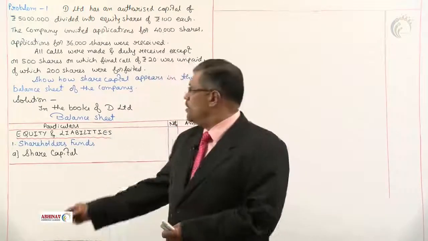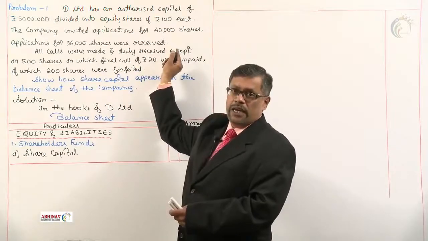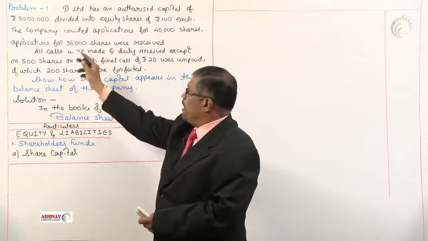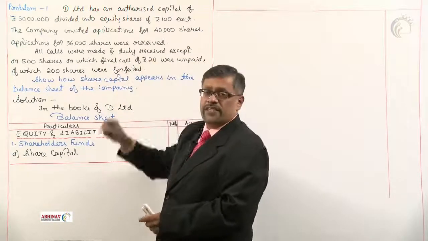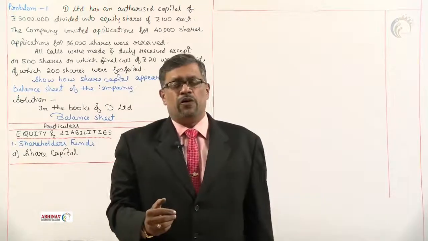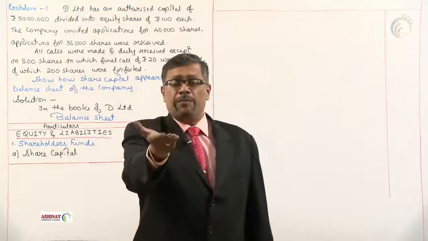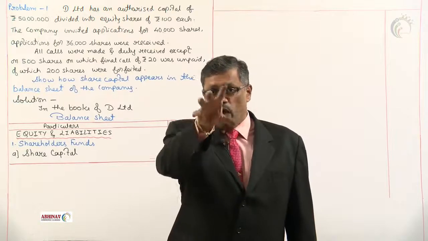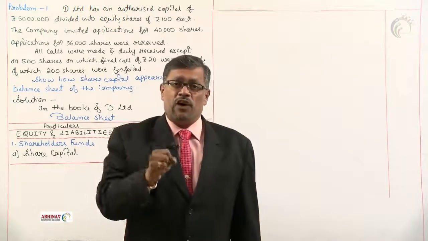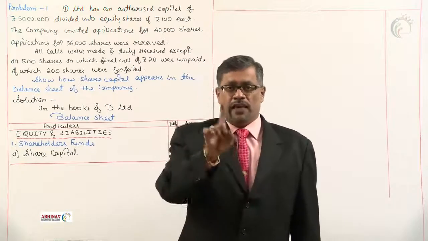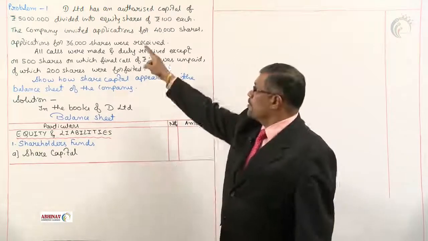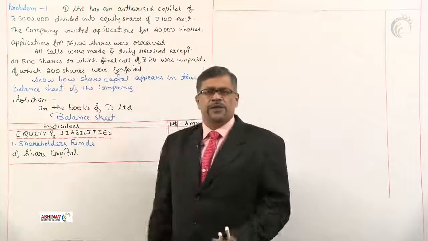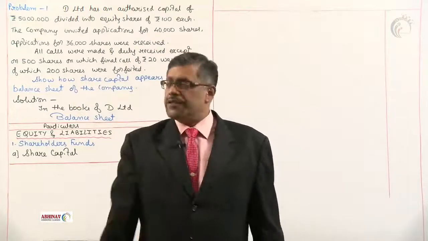But they are issuing how much? 40,000. That is called as issued capital. What is the 40,000 called as? Issued capital. Applications for 36,000 shares were received. See, issued capital means what? Of the authorized, how much is offered to the public to purchase, that is issued. Of that offered, of that issued, how much is purchased by the public, that is called as subscribed capital. Authorized here is 50,000 shares. Issued is 40, but how much are applications received? Only 36,000. So your subscribed capital is 36,000.